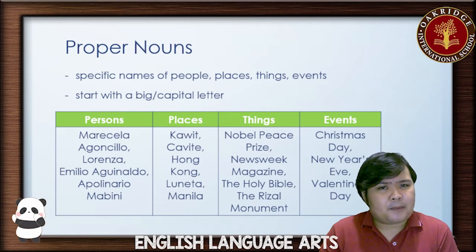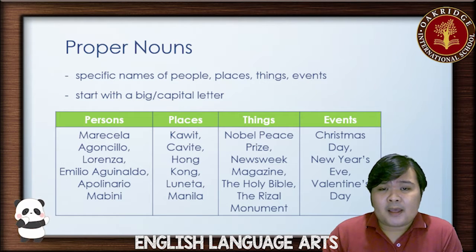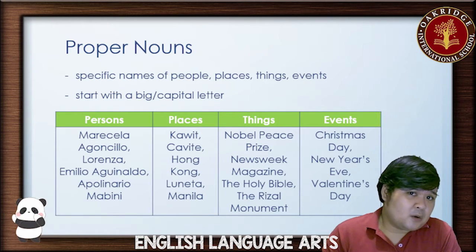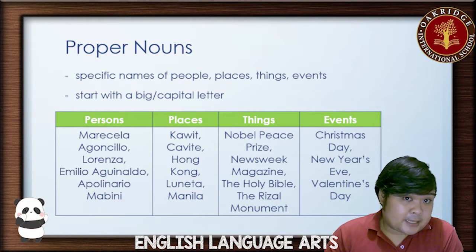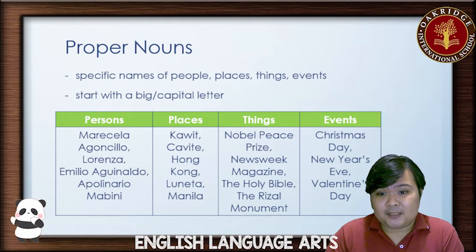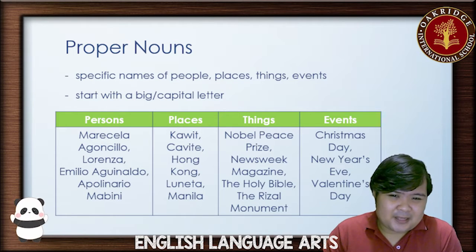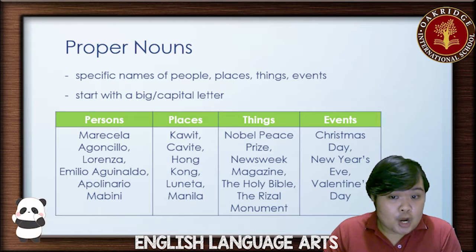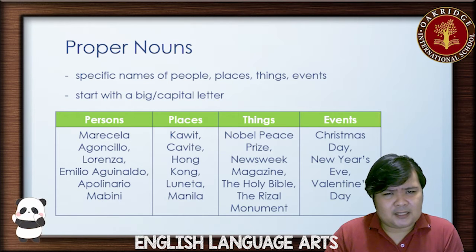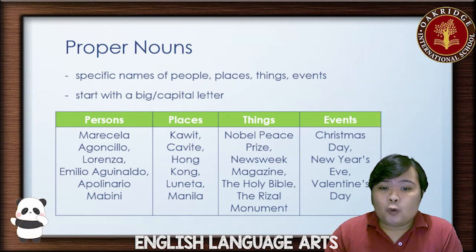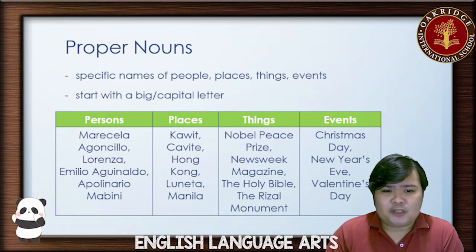And for proper nouns, this is the opposite. They are specific names of people, places, things, events. And they start with a capital letter. So for example, a while ago, we had people, woman, we have Marcela Aguancillo. Capital letter, including the last name, right? Dorenza also starts with a capital letter. Places like Cavite, Hong Kong, Luneta, Manila. Things, we have Nobel Peace Prize, the Newsweek magazine, the Holy Bible, the Rizal Monument. Events, we have, for example, Christmas Day, New Year's Eve, Valentine's Day.